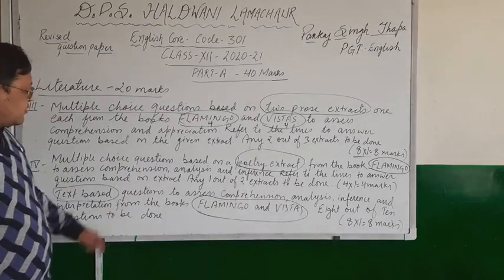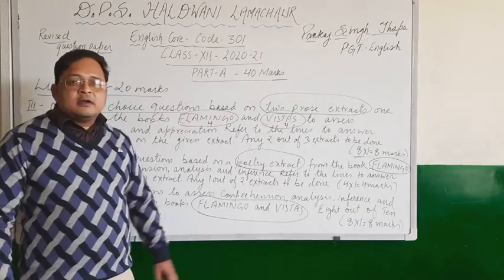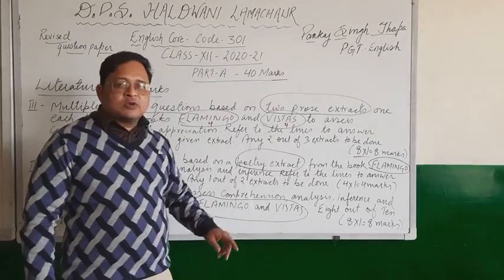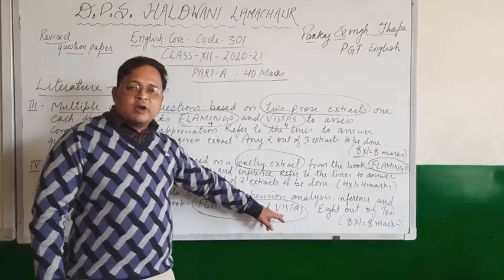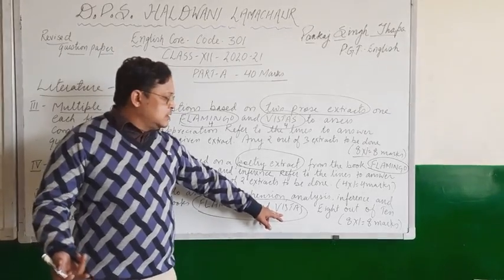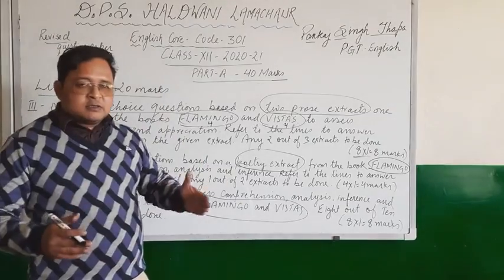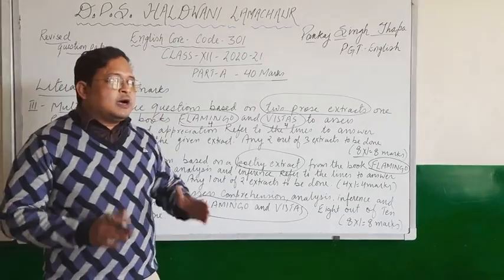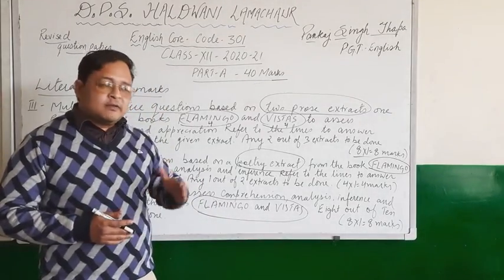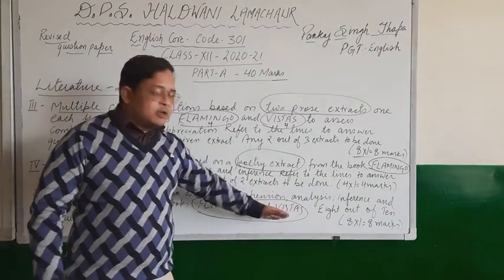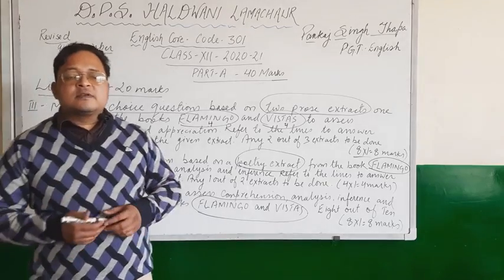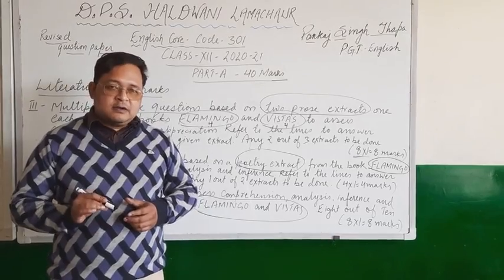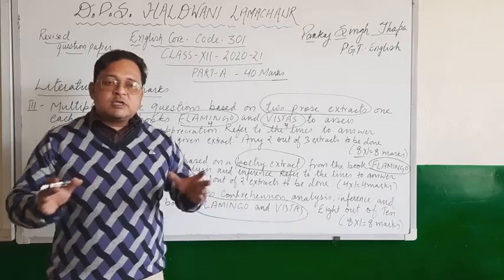And children, one important thing I would like to say about this question is that don't try to attempt all the questions from only one book, although it is not possible because the questions would be mixed up, 50% from Vistas and 50% from Flamingo. So my suggestion is that you attempt 50% from Flamingo and 50% from Vistas. So as to give this hint in the mind of the checker that you know both the books equally.